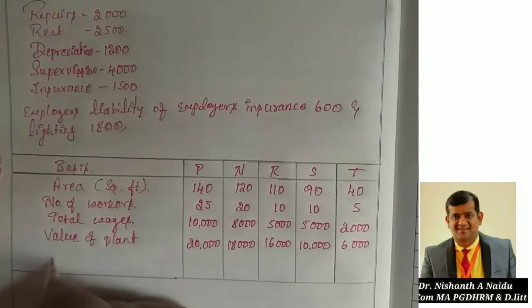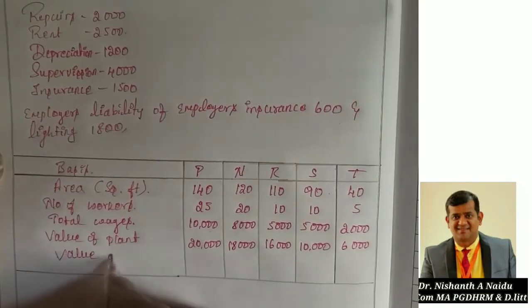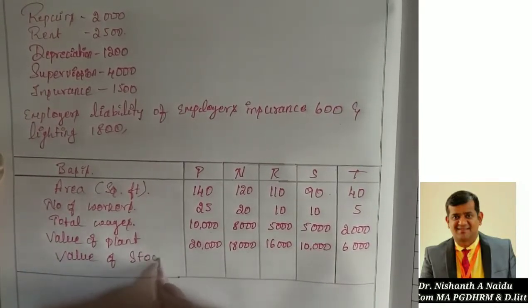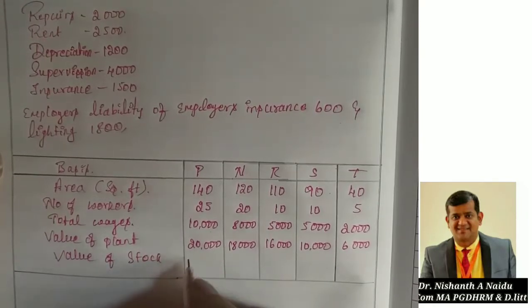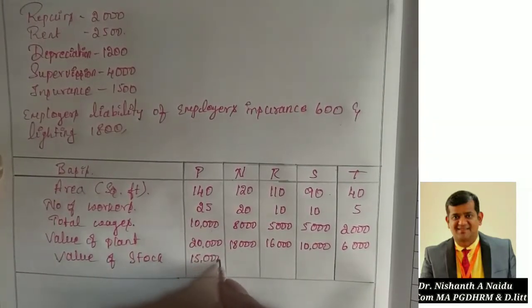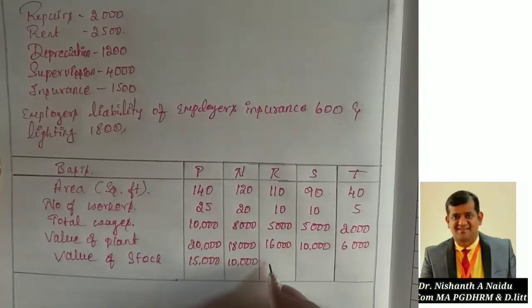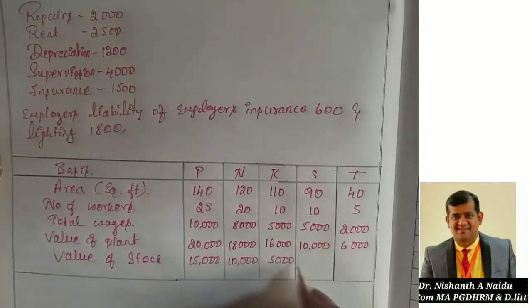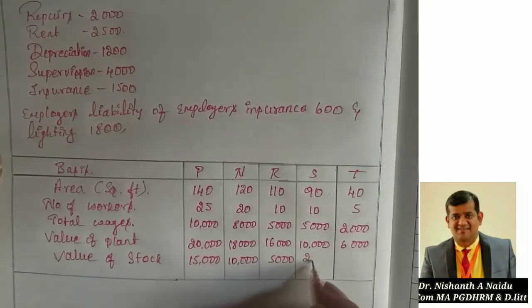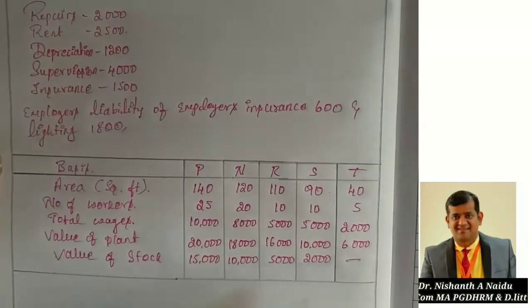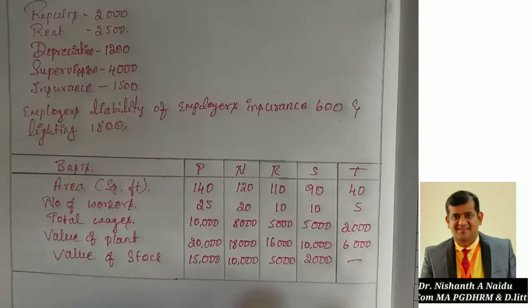So after that, value of stock. Value of stock: 15,000 P department, 10,000 N department, 5,000 R department, 2,000 S department, T department is nil. Okay.